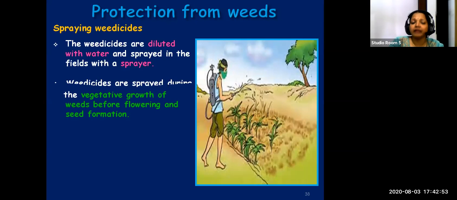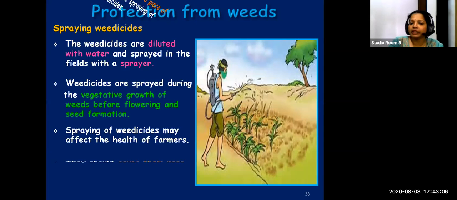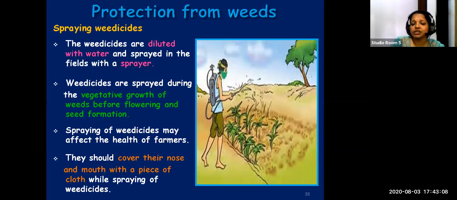Weedicides are sprayed during the vegetative growth. Already we mentioned weedicides are sprayed to remove the weeds during its vegetative growth. That is before flowering and seed formation. The spraying can affect the health of the farmers. So it is very essential that he cover his nose and mouth with a piece of cloth. Okay. So next topic is harvesting that you will learn next class.